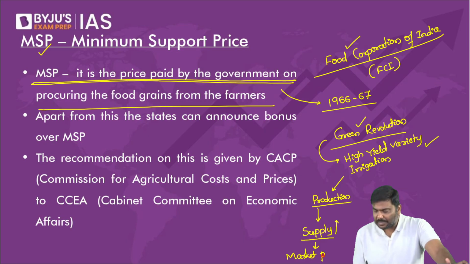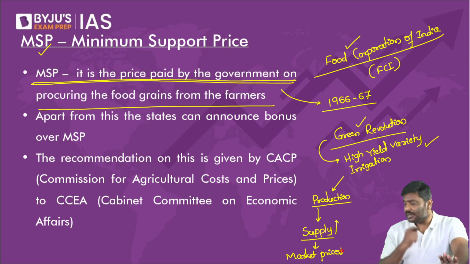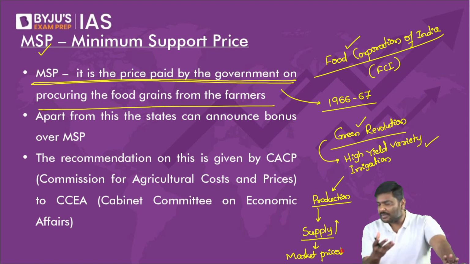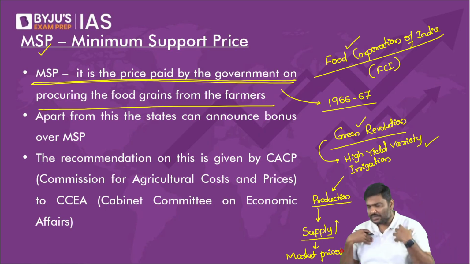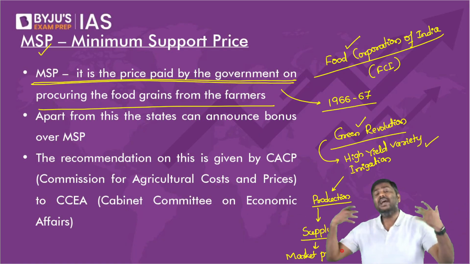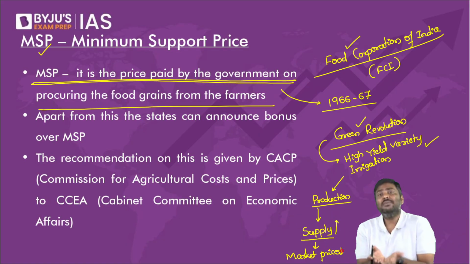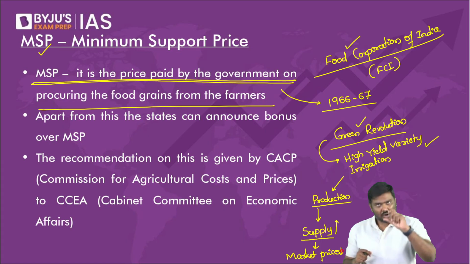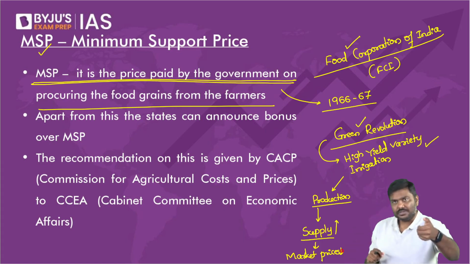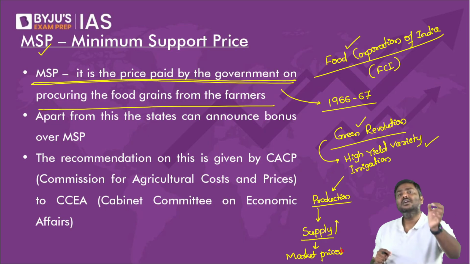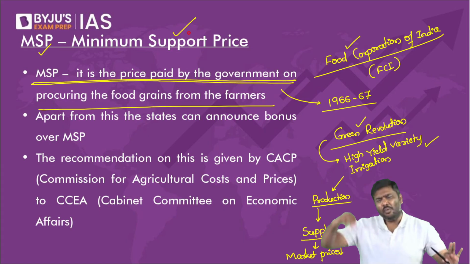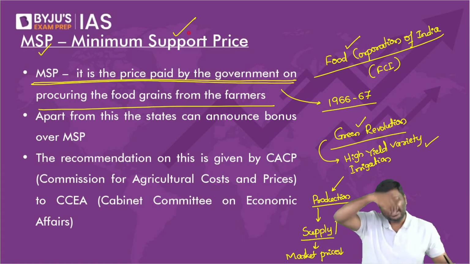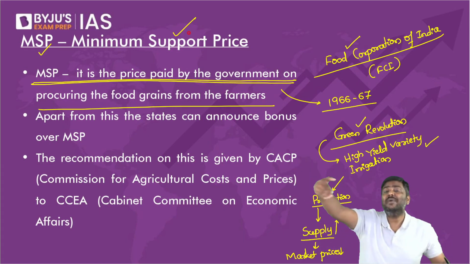We introduced the concept of Green Revolution using wheat seeds. But please tell me, when the farmers use irrigation, fertilizer, insecticide, high yield variety seeds, what will happen to production? Production automatically will start increasing. And when production increases, what will happen to the supply in the market? Supply will also increase. And finally, what will happen to market prices? The market prices will fall, will crash.